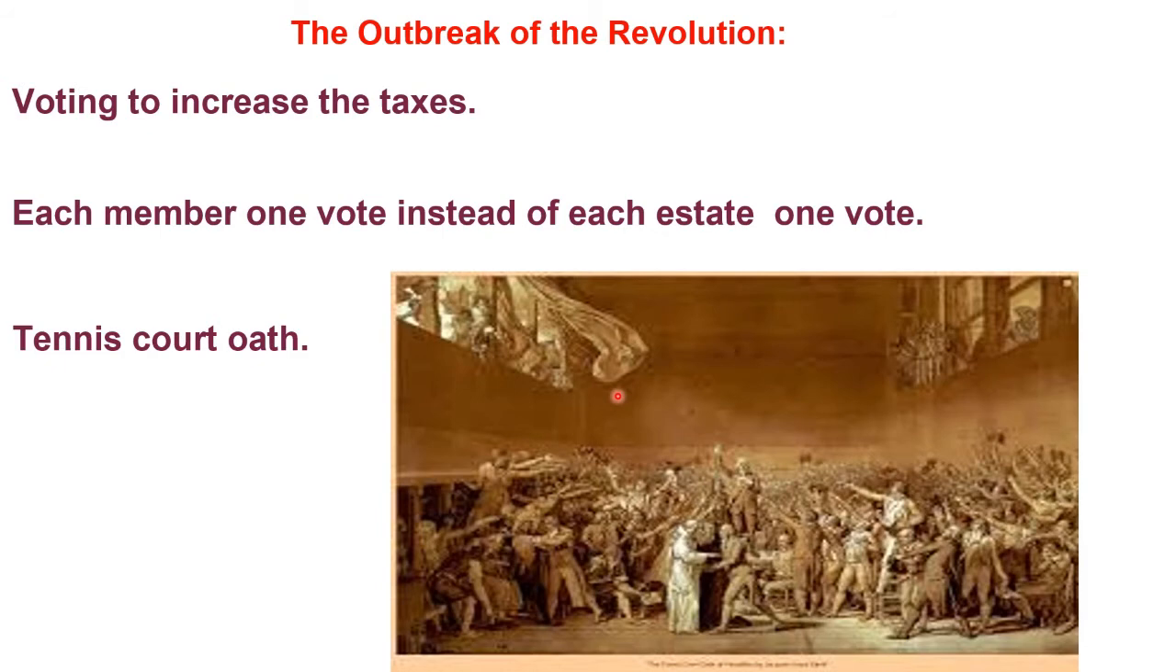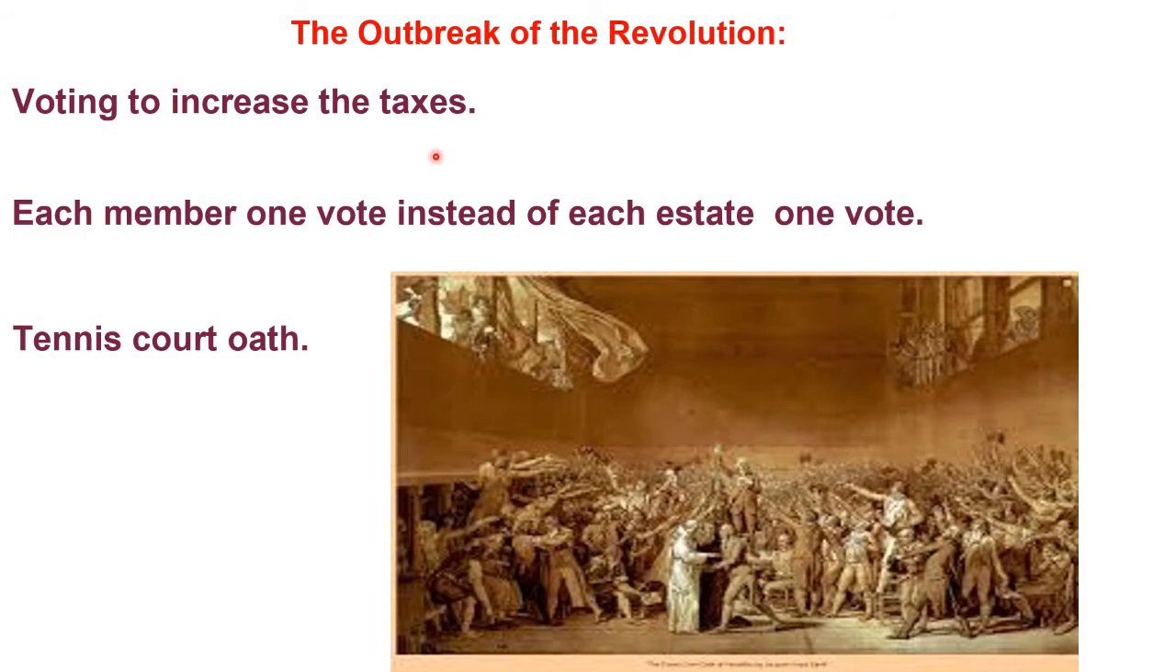Now the time has come for voting to increase the taxes. So on May 5th, 1789, Louis XVI calls together an assembly of the Estates General to pass proposals for the new taxes. We need to understand that though the king had the ultimate power, in order to increase the taxes, the protocol that was followed in the old regime was to have a meeting with the Estates General.